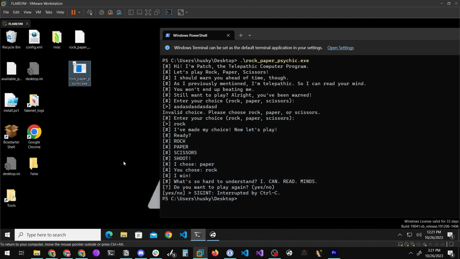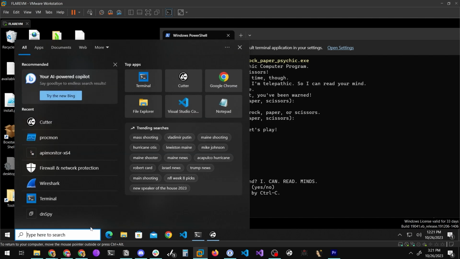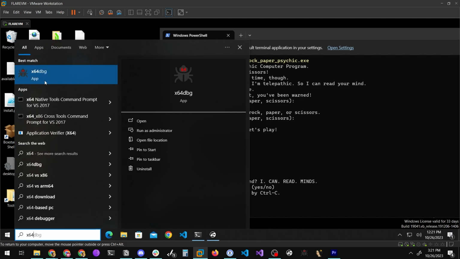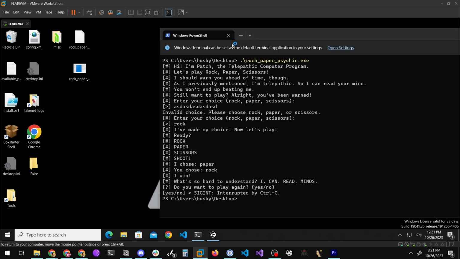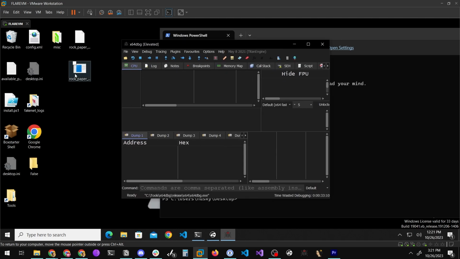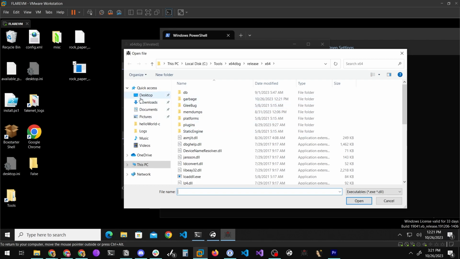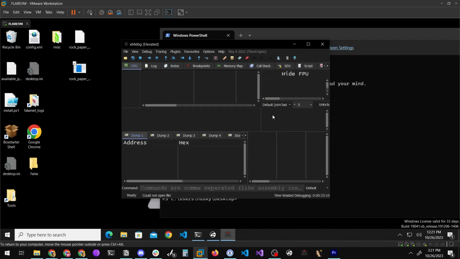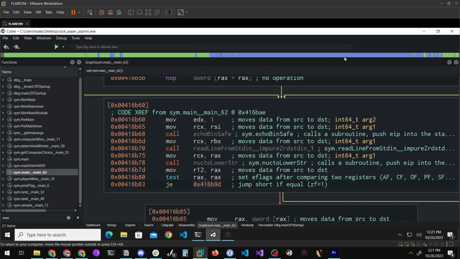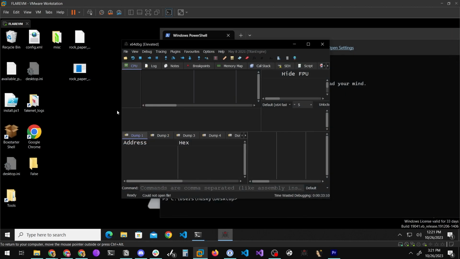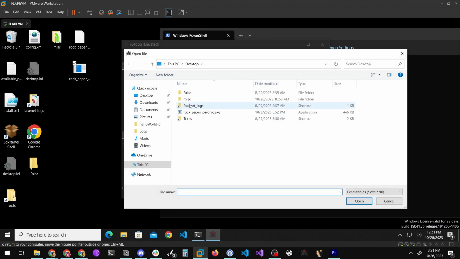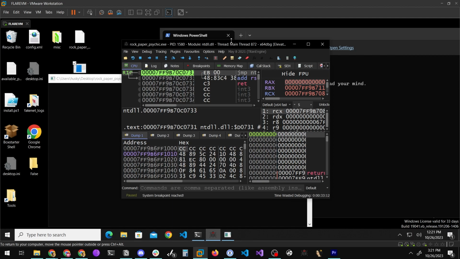But let me show you the other way to do this, and I think I like this way a little bit better. I believe this was a 64-bit program, if I remember correctly. So let's break out x64 debug, and let's open Rock, Paper, Psychic in x64 debug. And I think it's could not read file because it's probably open in Cutter. So let me just go ahead and do that and try to open it again. Okay, there we go. Looking good.